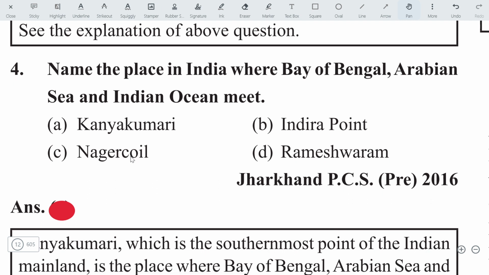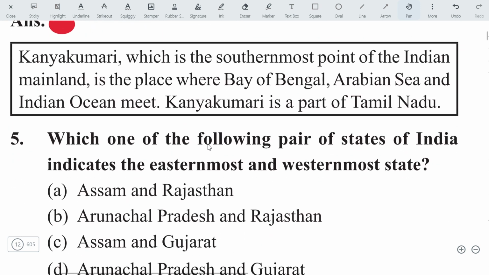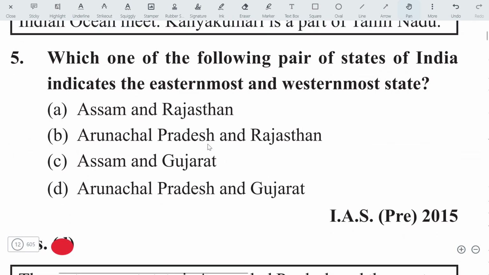Name the place in India where the Bay of Bengal, Arabian Sea, and Indian Ocean meet. At which point do they meet? At Kanyakumari. It is the southernmost part of the mainland of India. Must remember mainland and all over India. Okay, these are the two different types of questions. Which one of the following pairs of states of India indicates the easternmost and westernmost state? Which is the easternmost state? It is Arunachal Pradesh, and the westernmost state is Gujarat. The answer will be option D. Here is the correct option.